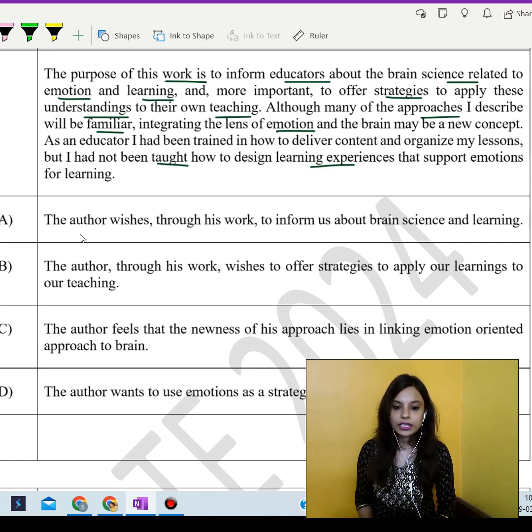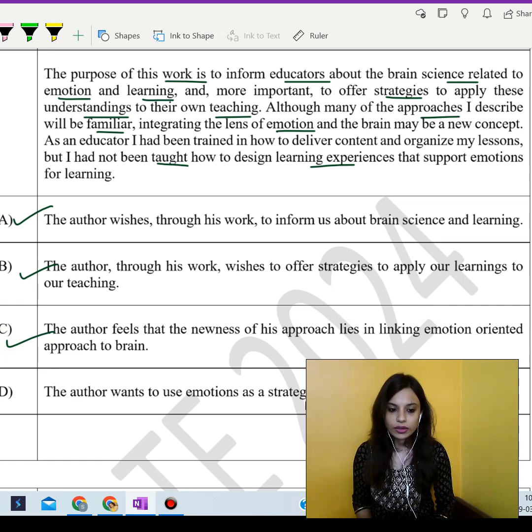So, for this, I feel the author wishes through his work to inform us about brain science and learning. Yes. Second, the author through his work wishes to offer the strategies to apply our learnings to our teachings. Yes. Third, the author feels that the newness of this approach lies in linking the emotion oriented approach to brain. Yes. The author wants to use emotions as a strategy for learning. So these three options would go.